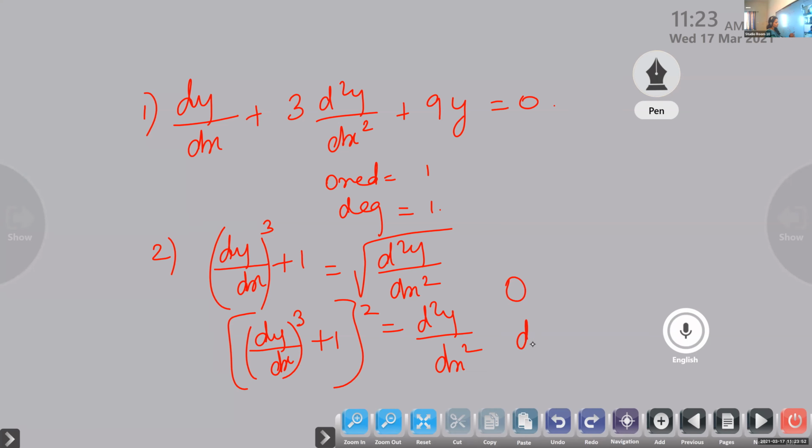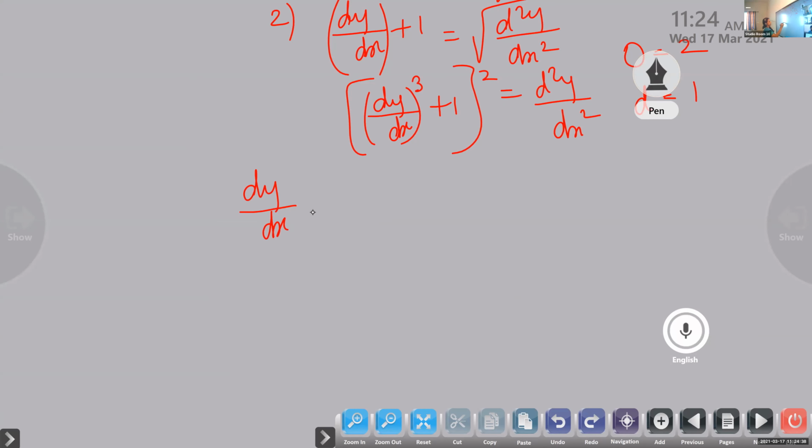So what is the order and what is the degree? Order is 2, degree is 1. Is it correct, Karthik? Shubham? Yes, ma'am. Now write the next one.